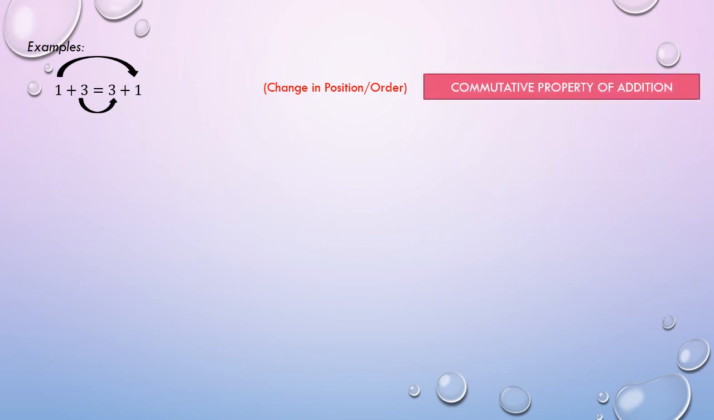Here are some examples for the previously mentioned properties. First, we have this. Kung titingnan natin ito, ang pinakauna nating mapapansin ay yung pagkakapalit ng posisyon or order ni 1 and 3. In other words, may change in position or order na naganap. Kaya naman, ang tamang sagot for the property that justifies this statement is commutative property of addition, since it uses